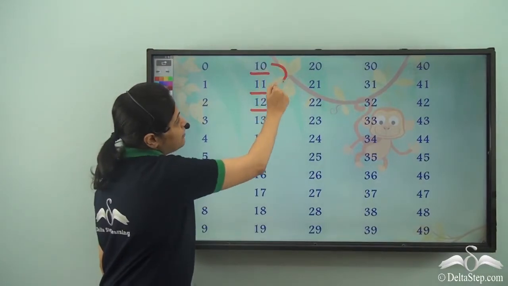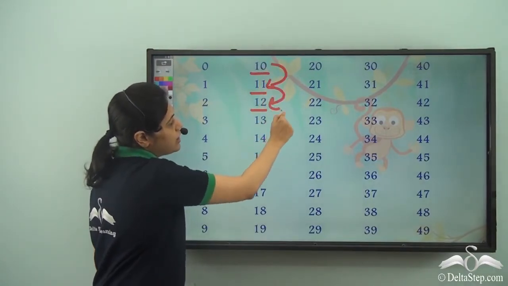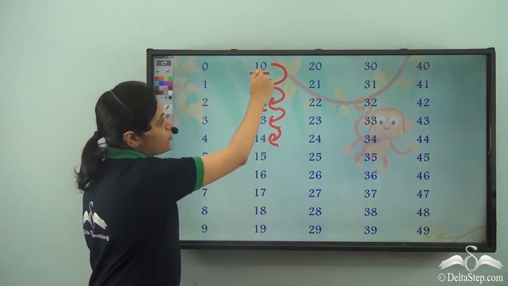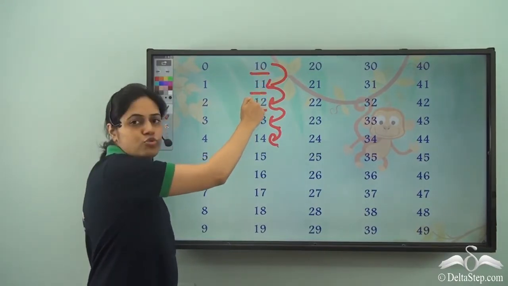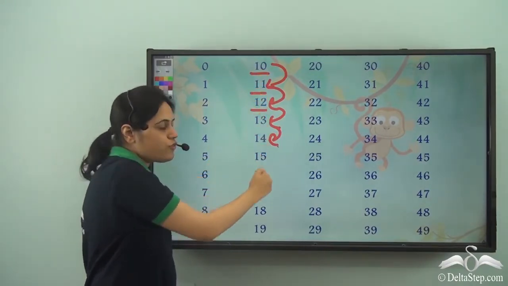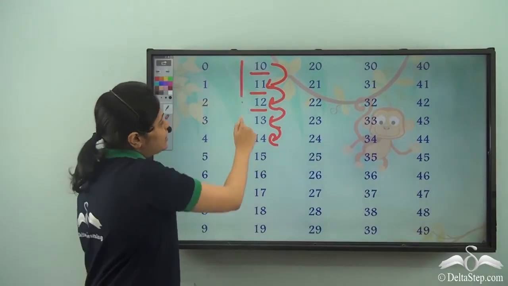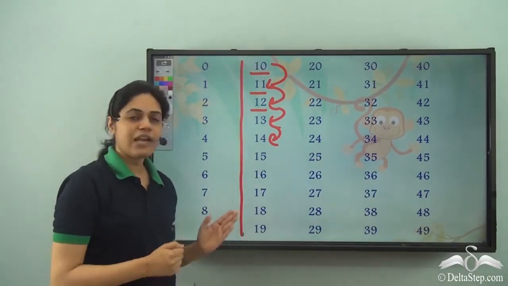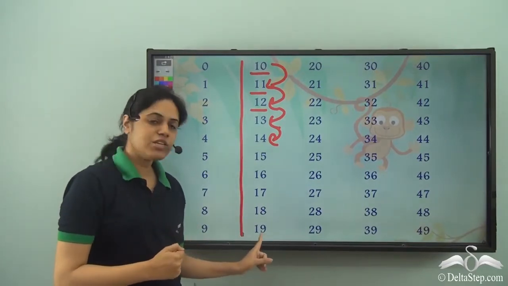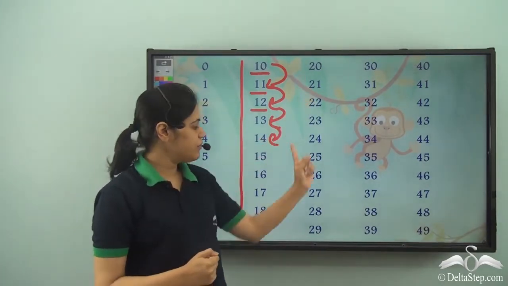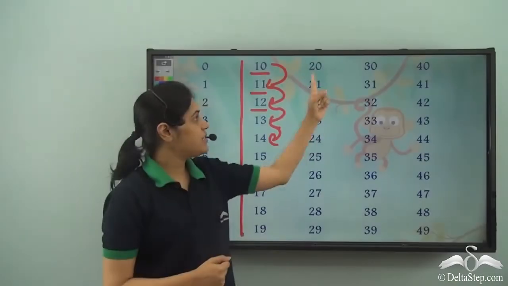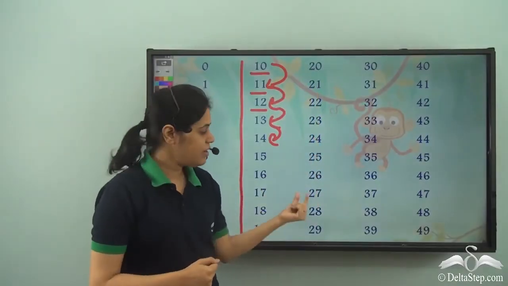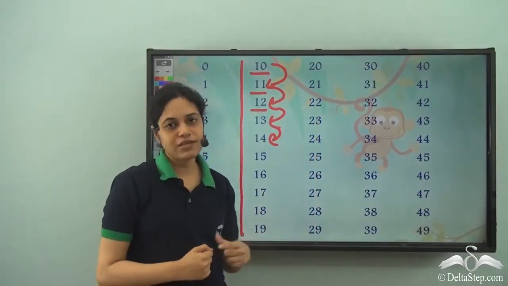So I see that the ones digit keeps on increasing by 1, from 0 to 1, 1 to 2, 2 to 3, 3 to 4, and so on, whereas the tens digit remains the same. That is, the digit on the left remains the same till we reach a 9. Similarly, for the 20s, the ones digit increases by 1, whereas the digit on the left remains the same.